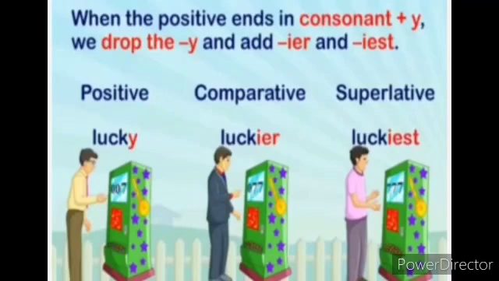Here, K is there and it ends with Y. Then when it goes to the comparative, we have to add IER: luckier. And when it goes to the superlative, we have to add IEST: luckiest.